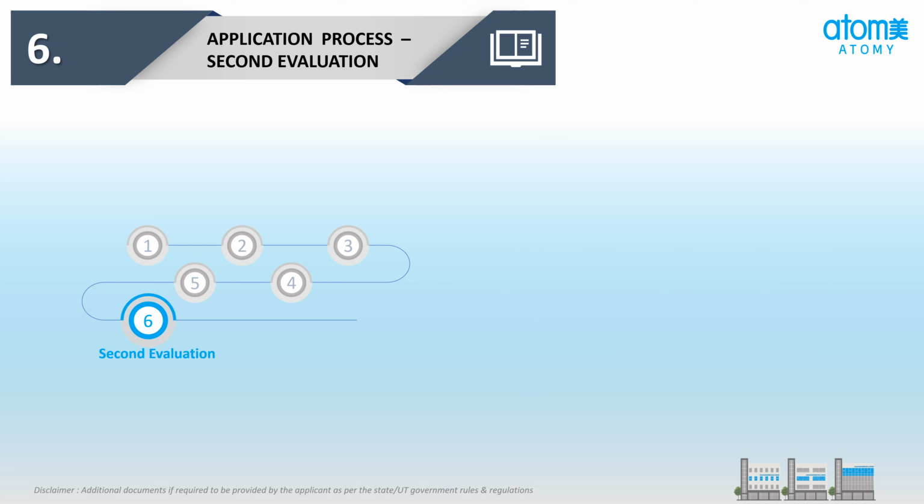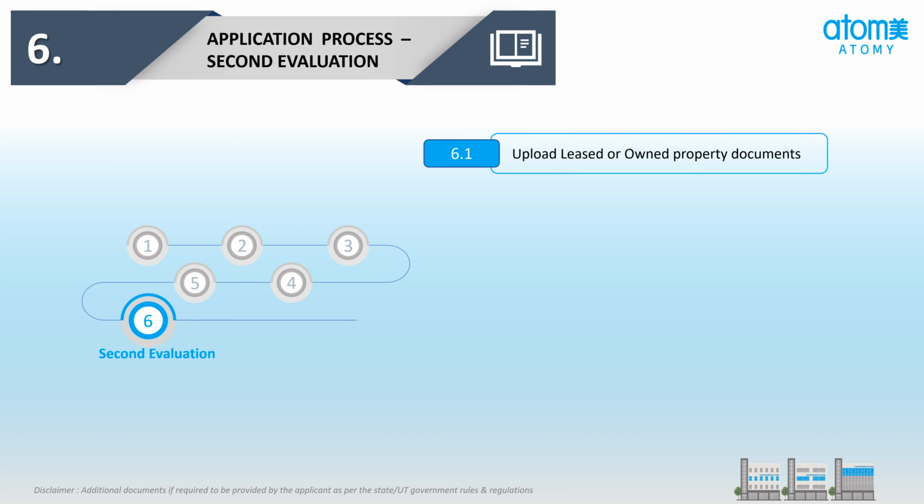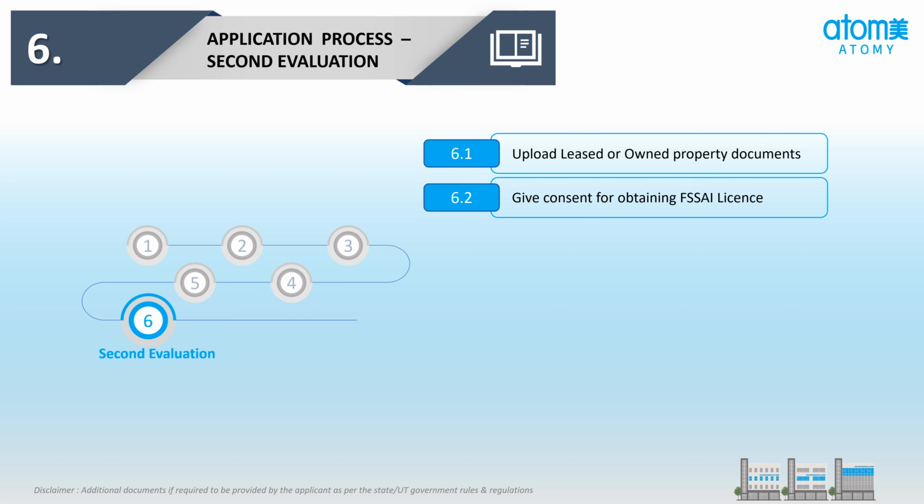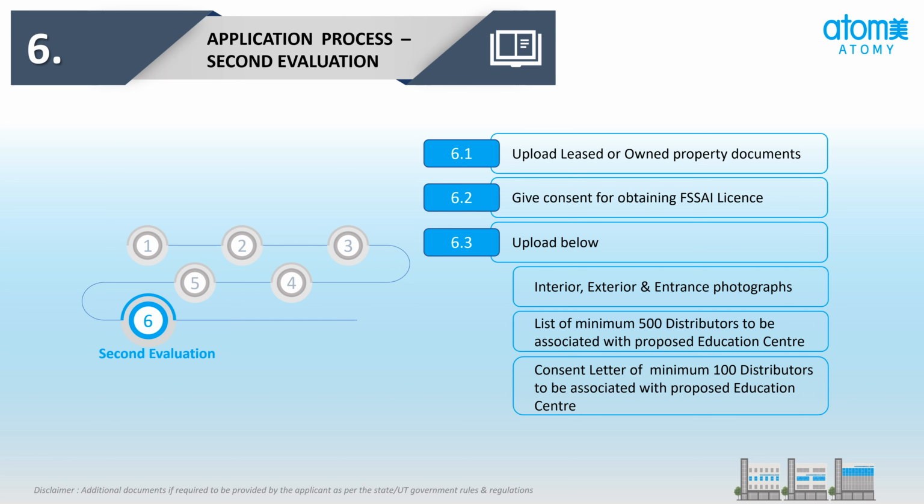In the second evaluation, there are 3 sub-stages. Sub-stage 1, upload leased or owned property documents. Sub-stage 2, give consent for obtaining the FSSAI license. Sub-stage 3, upload interior, exterior and entrance photographs of the education center.